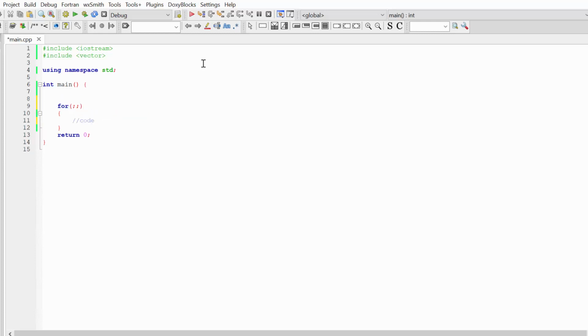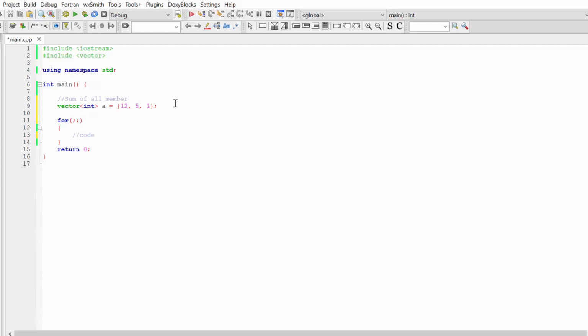Okay, let's solve another task with vectors using the for loop. Let's say my task is to find the sum of all members of some integer vector. Let's once again initialize our integer vector a with some elements. And my task is to find the sum of all members.